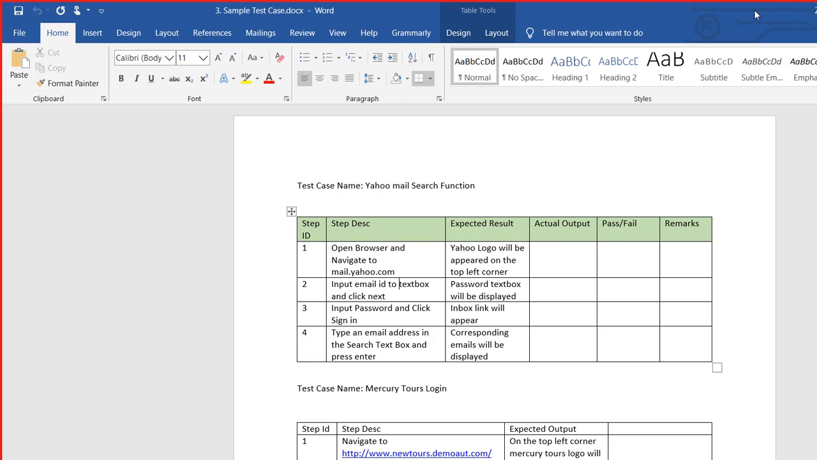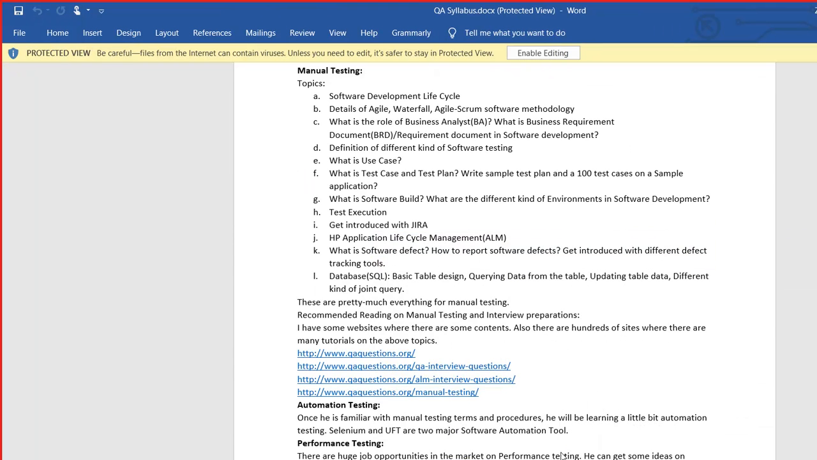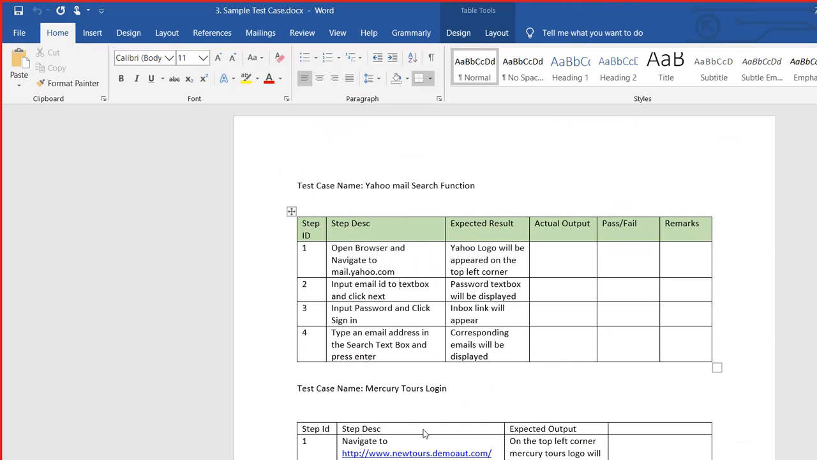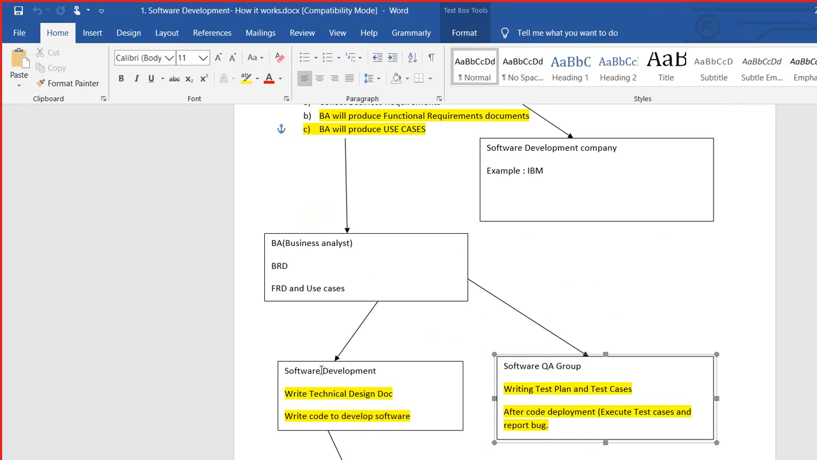Now, let me come back to this other document. Let me come back to code deployment. Remember this term that I'm discussing. When you will be interviewing, you will have to use this terminology, code deployment. What is code deployment?